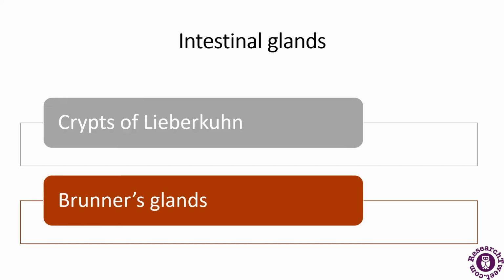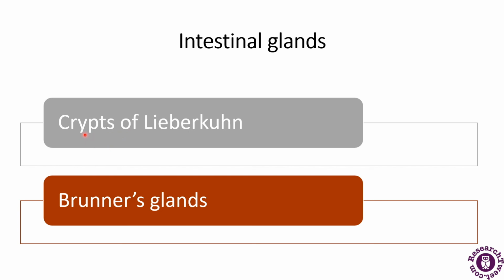Next we will discuss the intestinal glands. There are numerous microscopic glands present in the mucosa of the small intestine. These are divided into two parts: the crypts of Lieberkuhn and Brunner's glands.